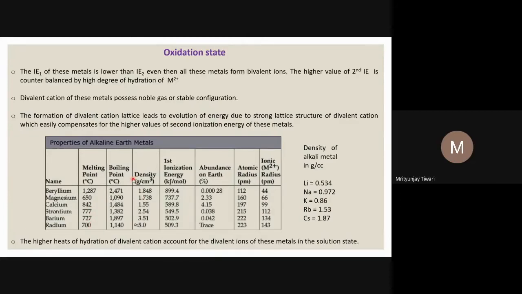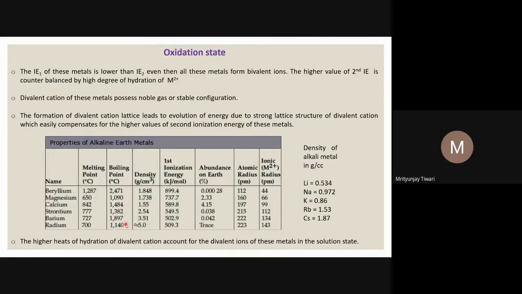In the case of the boiling point, it is 2471 degrees centigrade for beryllium, and then it decreases considerably for magnesium, then from magnesium to calcium it increases, calcium to strontium it decreases, strontium to barium it increases, then decreases. So we do not see any trend in the case of boiling point.